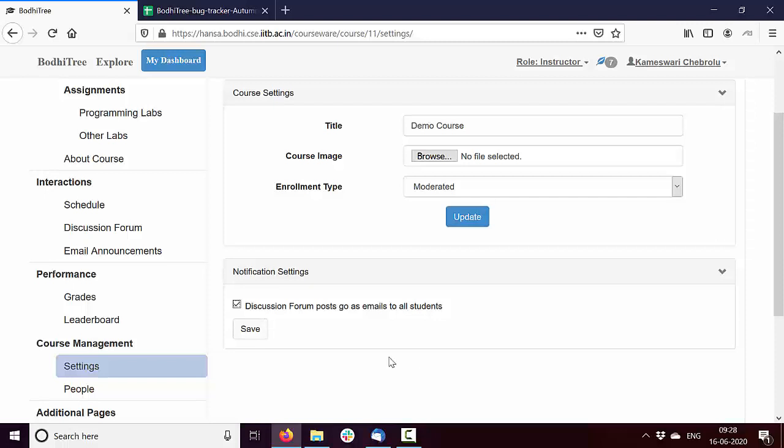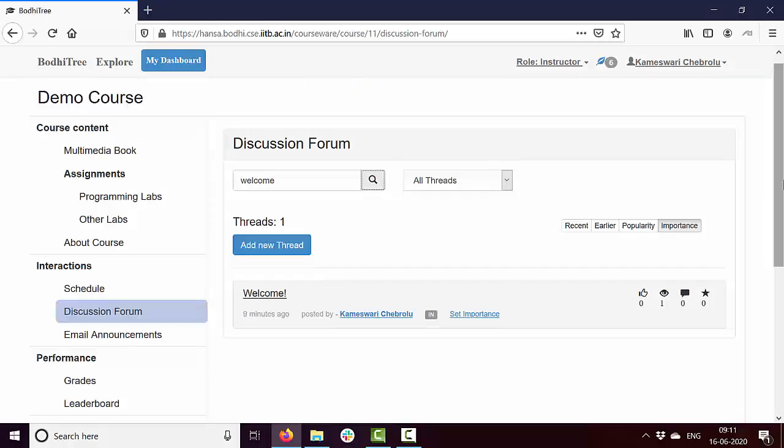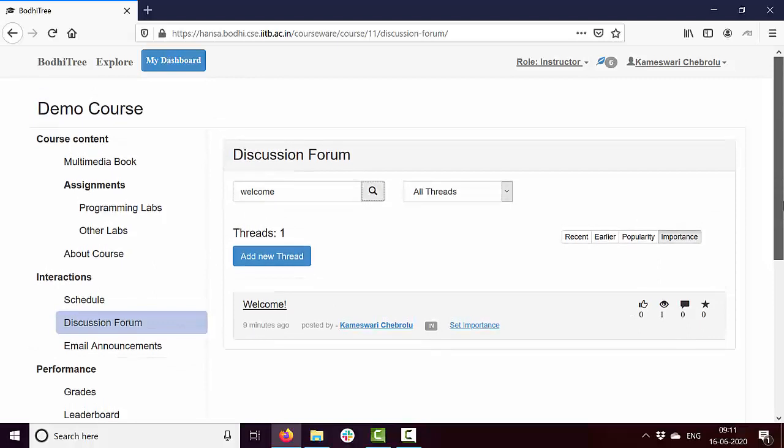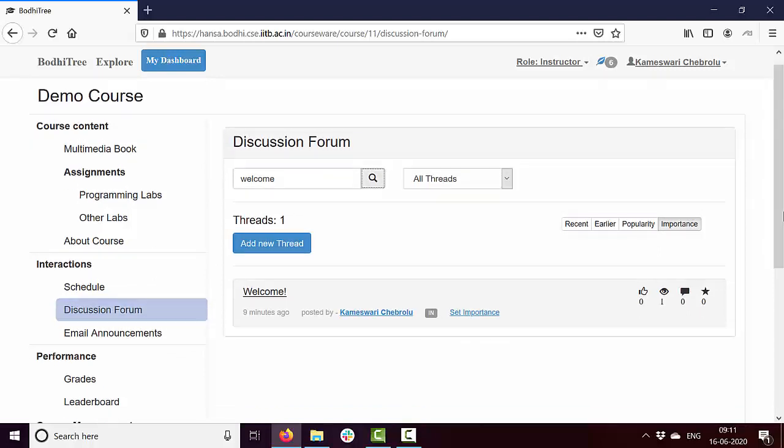In general, it is a good idea to enable this option, but sometimes depending upon your email server, how much bulk email it can handle for very large class sizes, sometimes we may disable it. Whenever you change this, be sure to save it. So these are all the features that the discussion forum has, and more or less these are enough for adequate interaction between teachers and students.